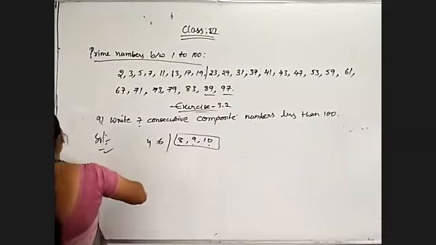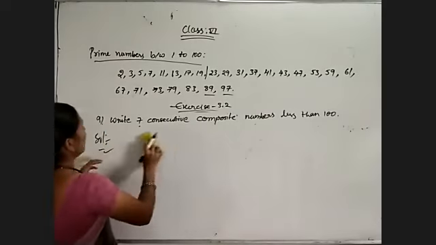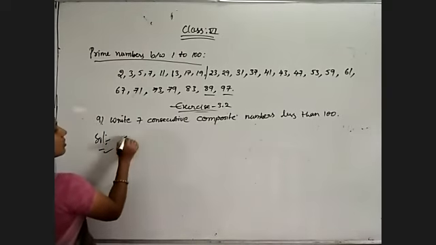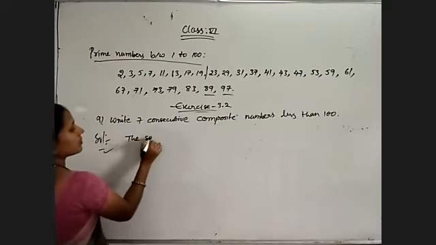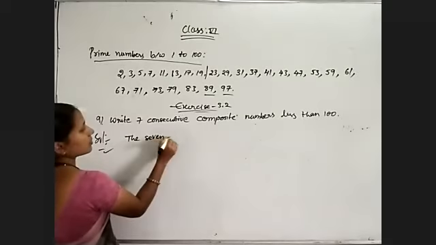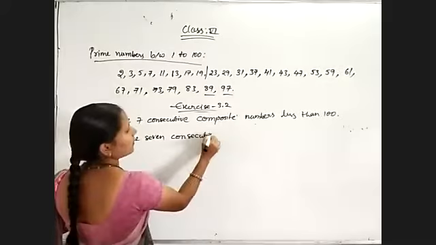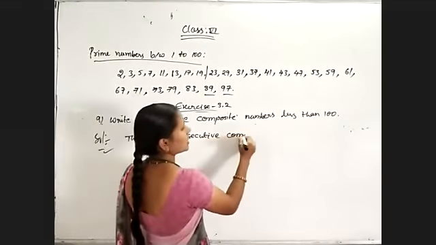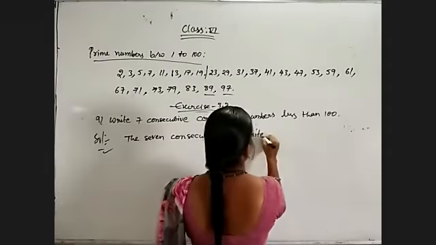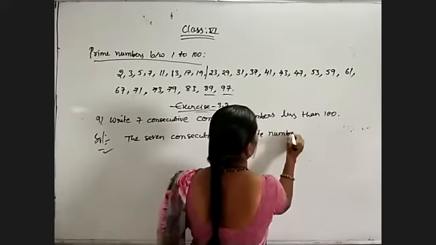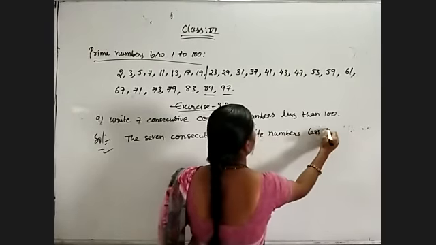So check that. The 7 consecutive composite numbers less than 100.